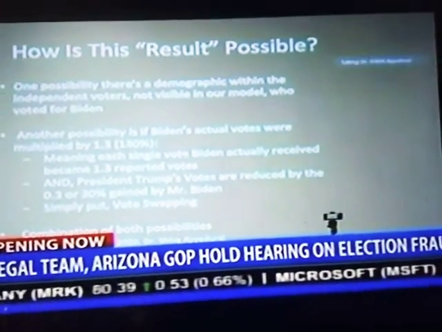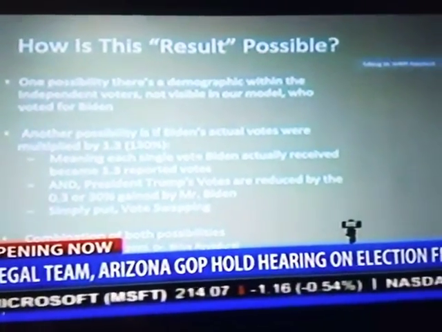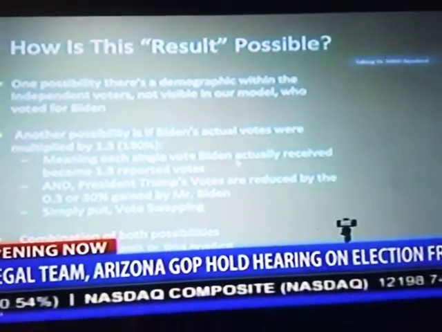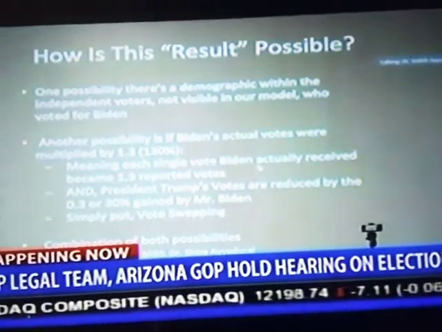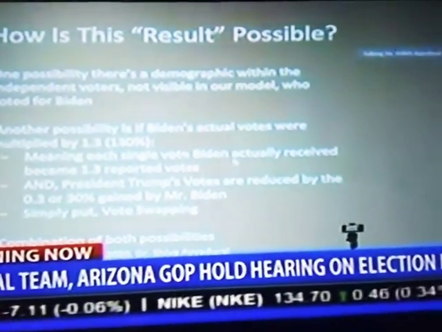Another possibility: actual votes were multiplied by 1.3, which is 130%. Meaning each single vote Mr. Biden actually received became 1.3 reported votes. So mathematically, that's not possible.